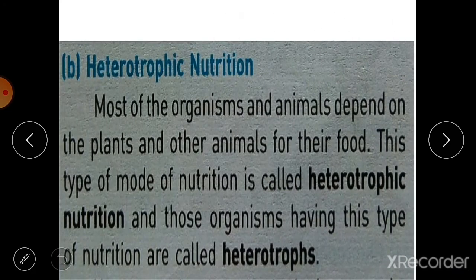Then what is heterotrophic nutrition? Most organisms and animals depend on plants and other animals for their food. This mode of nutrition is known as heterotrophic nutrition, and the organisms having this type of nutrition are called heterotrophs. Heterotrophic nutrition we will discuss in our next video. In this video we will discuss the autotrophic mode of nutrition.